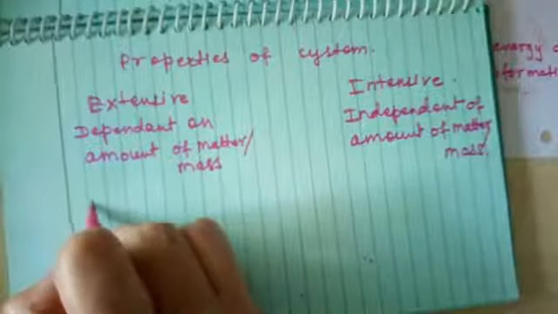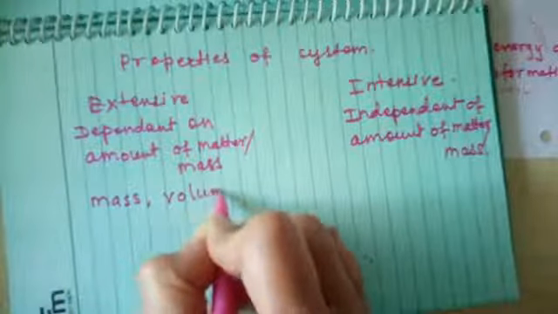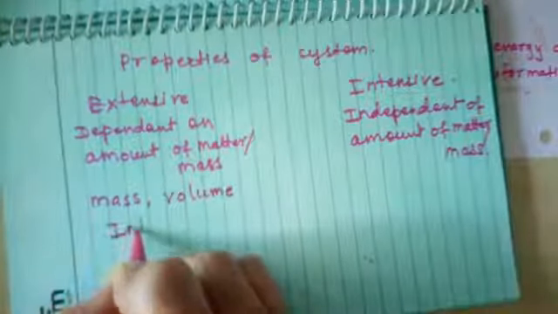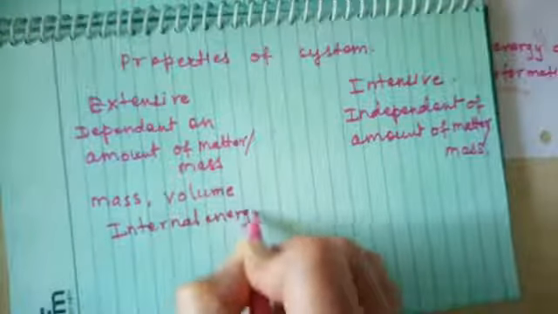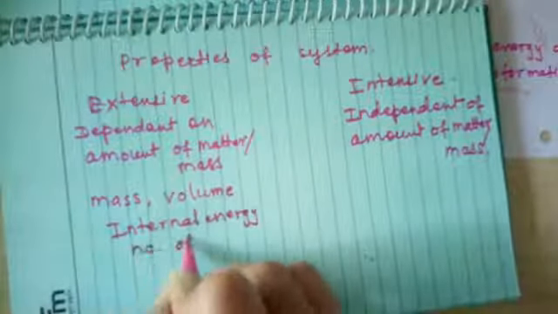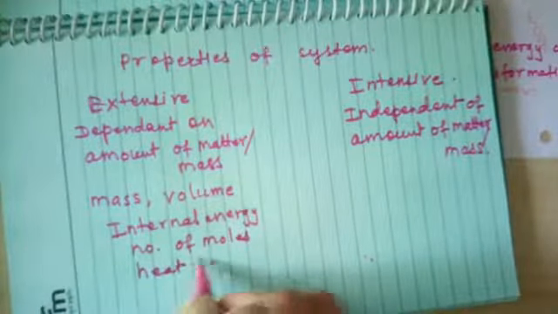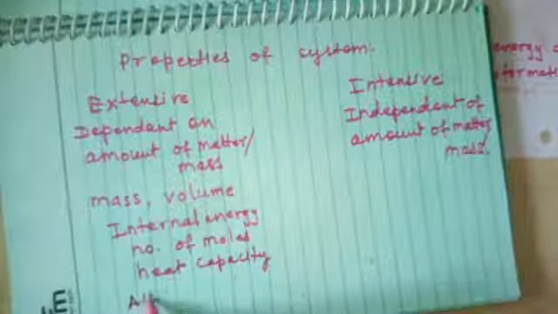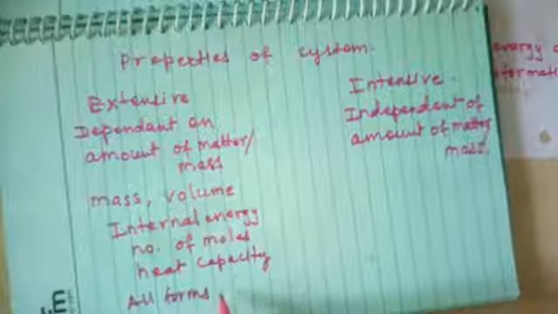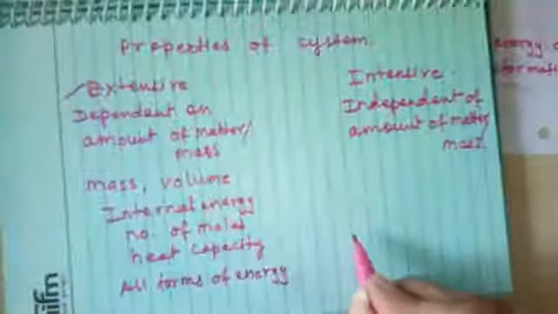For example, mass, volume, internal energy, number of moles. These are a few examples of, or heat capacity also, heat capacity, and all forms of energy. These are the examples of extensive property.